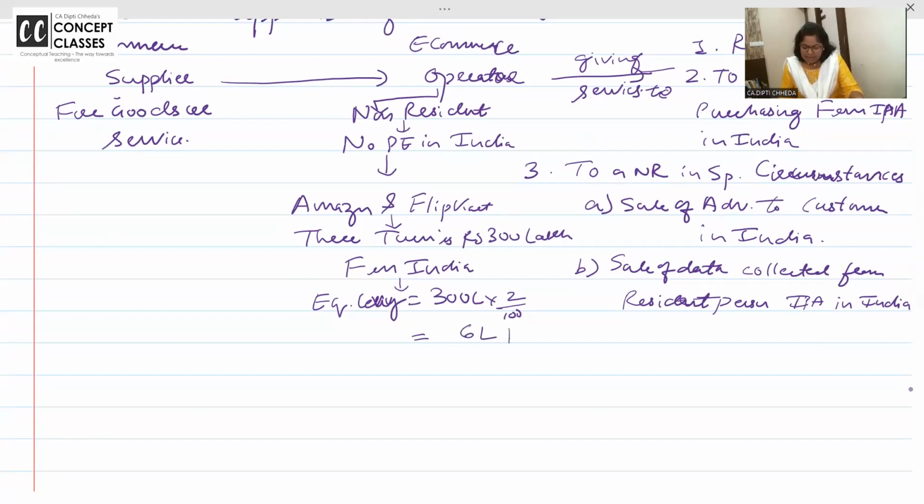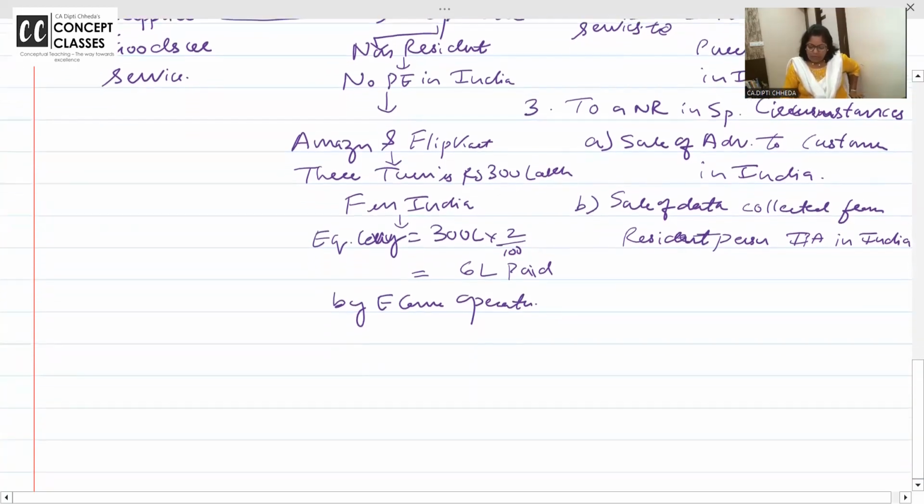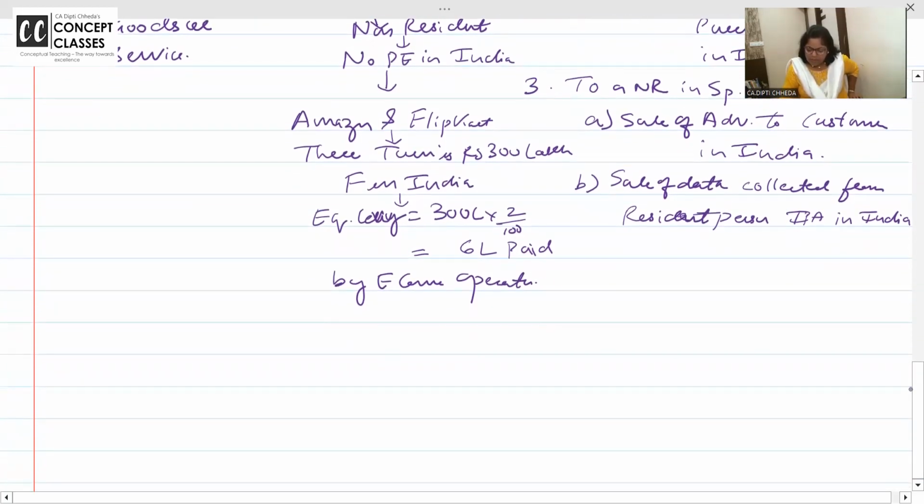So 6 lakhs is paid by e-commerce operator. This time it's not minus karke and all. If I have done turnover above a limit, I have to deduct and pay. 6 lakhs paid by e-commerce operator.